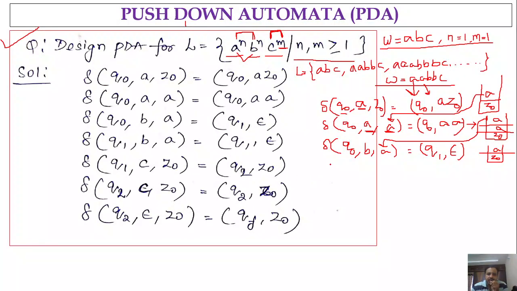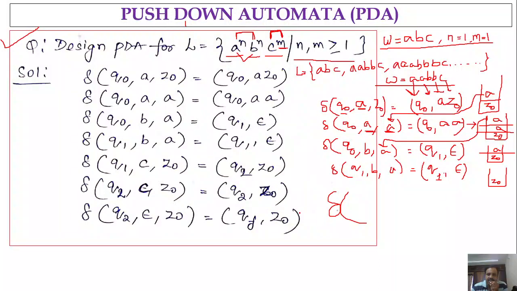Now, what is the next input that we are having? Again, B. So delta of Q1 comma B. Now, what is the stack content? It is A only. So in Q1, if you get any B's, what will we do? We will be in the same state and we have to pop A. That means you will be in the same state Q1, comma, what you have to push? Nothing, epsilon. So for that B, we popped A and the stack content now is Z naught, right?